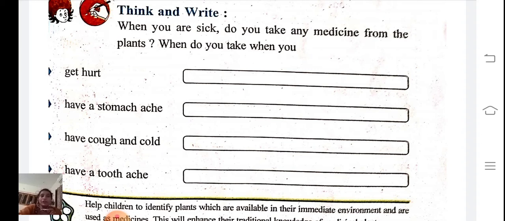What do you take when you have cough and cold? You can take milk with turmeric. What do you take when you have a toothache? You can put clove oil in mouth.